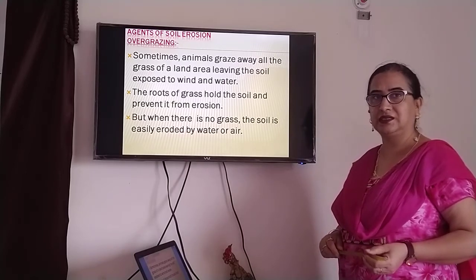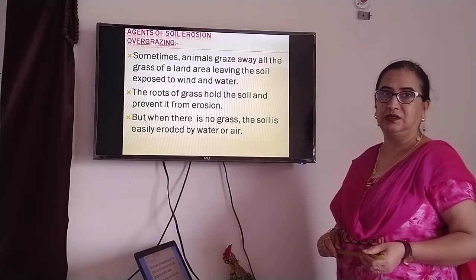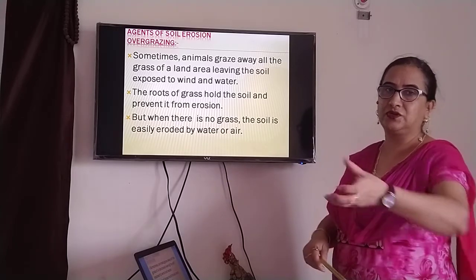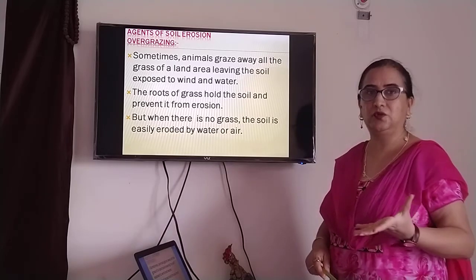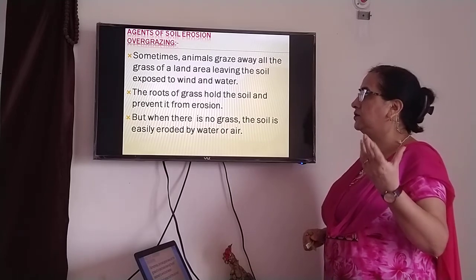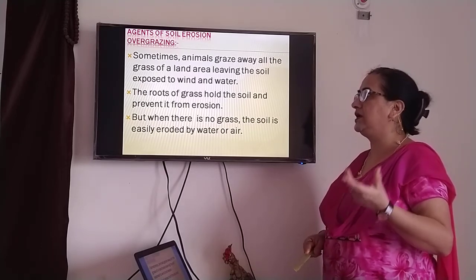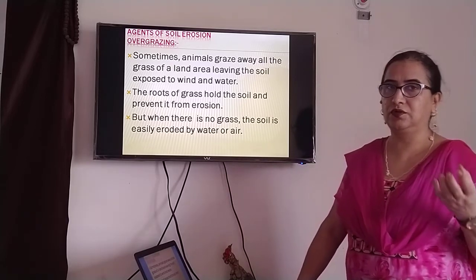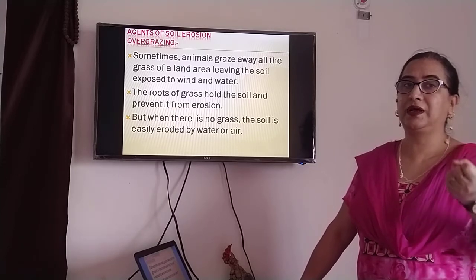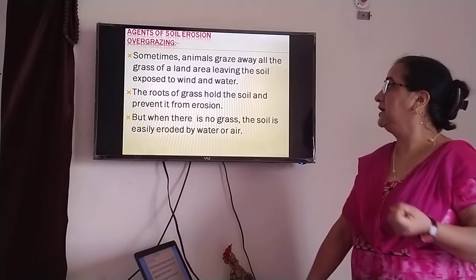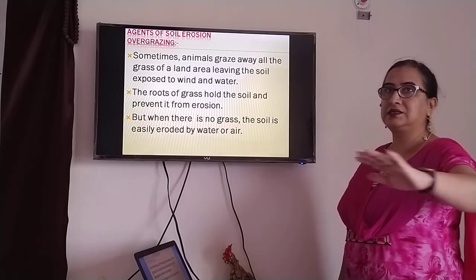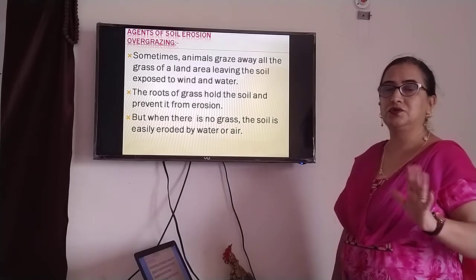Animals have to graze the grass. Herbivores have to eat grass. And sometimes they graze away all the grass of a land, due to which roots also come out and the soil becomes very loose. The roots of the grass hold the soil and prevent it from erosion. All of us know that roots hold the plant to the soil and prevent it from erosion. When there are plants everywhere, soil erosion is not possible.